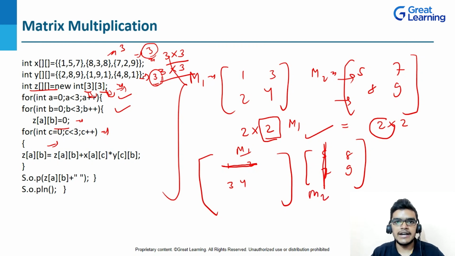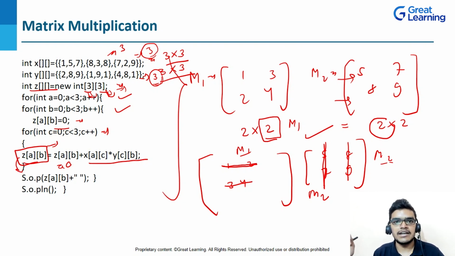In this way the matrix multiplication occurs. Similarly, the second row of M1 matrix will multiply with the second column of M2 matrix. So here I have implemented the logic and I have initialized the resultant matrix as 0, right? Now I am doing the matrix multiplication, and after this I will print this resultant matrix. So this is the concept of basic matrix multiplication.